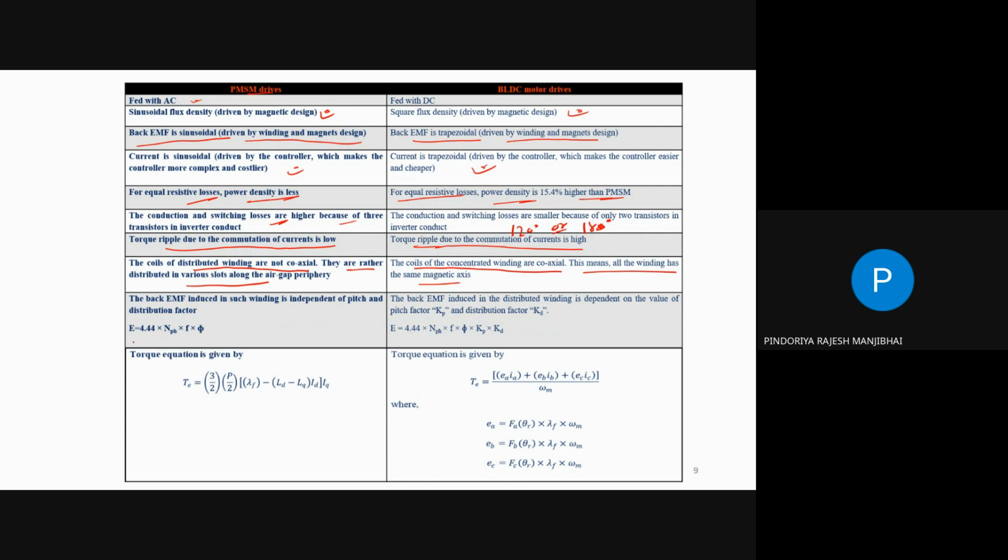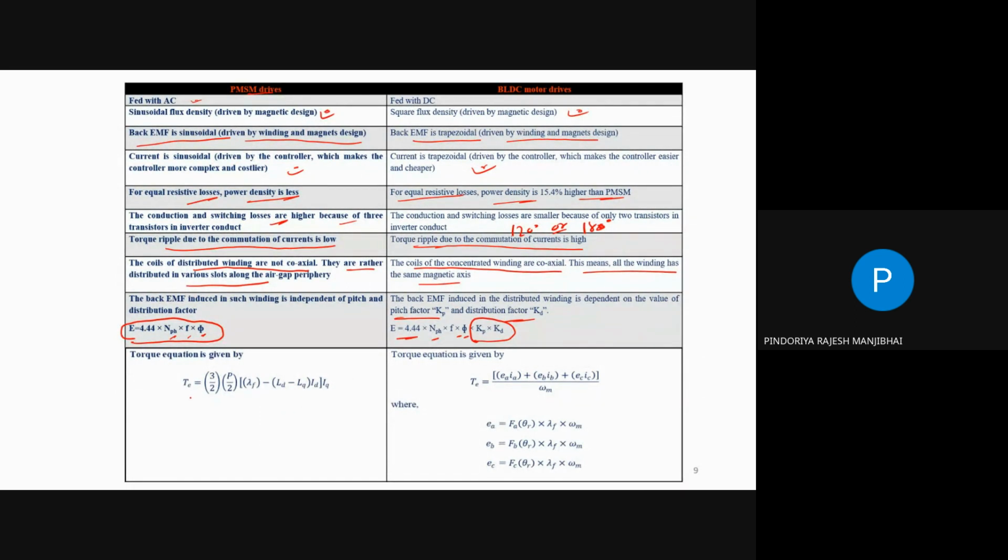And what about the back EMF equation? There is a back EMF equation similar to the induction motor: 4.44 N phase frequency into flux, correct? But in the case of the BLDC motor, 4.44 N phase frequency flux, but there is one more component, Kp and Kd. Kp stands for the pitch factor, and Kd stands for the distribution factor. So there is an additional component in the case of the BLDC motor.